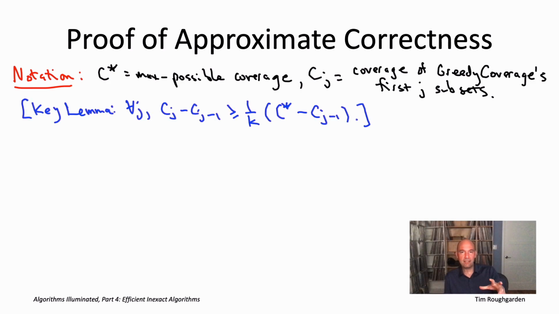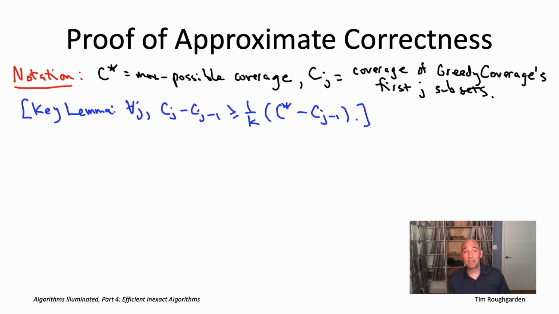So remember what that said. It said the increased coverage that the greedy algorithm enjoys, so that's just going to be the difference between a capital C sub j and a capital C sub j minus 1, that's the increased coverage that you get in iteration j of the greedy algorithm. And what's the lower bound in the key lemma? It says you get at least a 1 over k fraction of the current deficiency. So in the jth iteration, the deficiency is going to be C star, the maximum coverage, minus C sub j minus 1, which is the coverage of the first j minus 1 subsets.